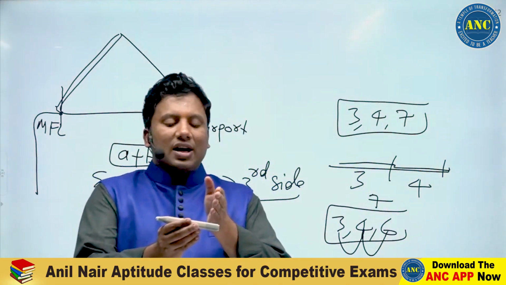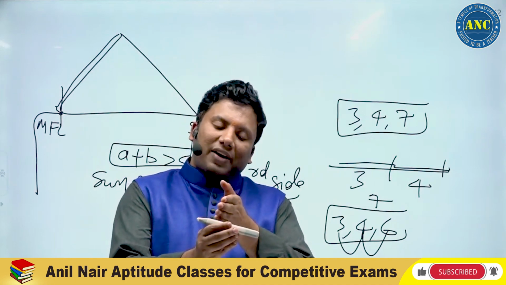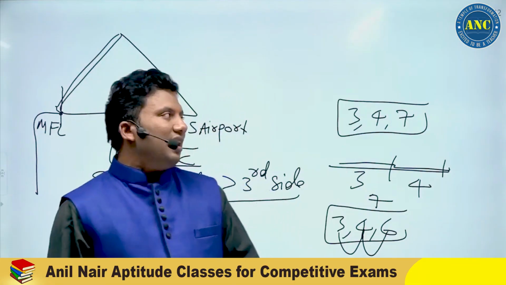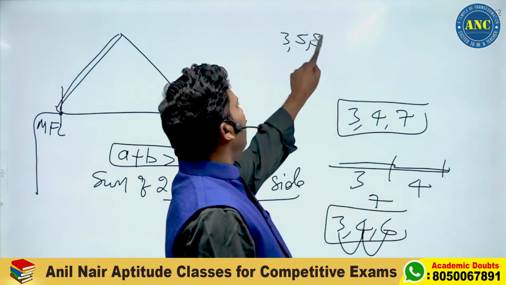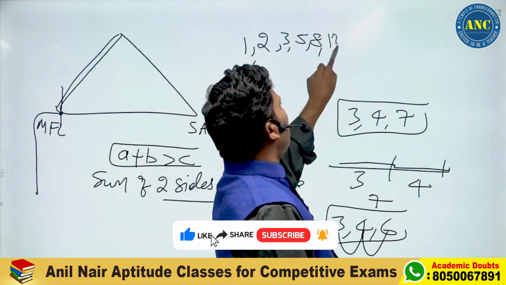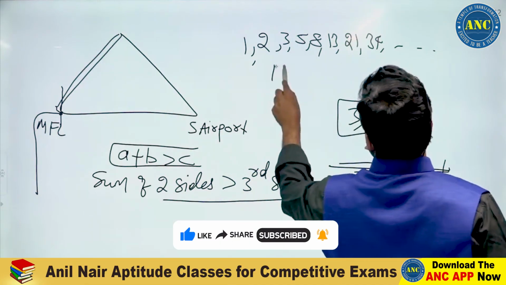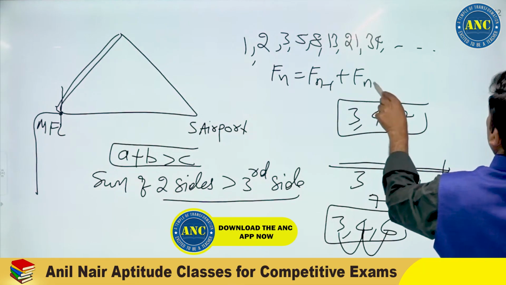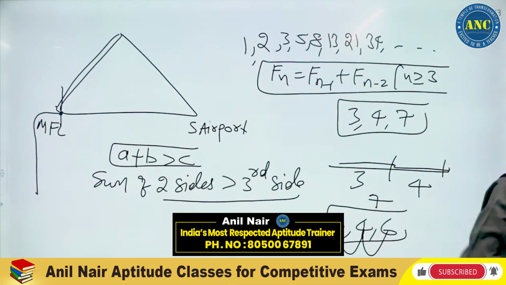If it is 3, if it is 4, and another one, if I take some other value, where the sum of two sides is less than the third value, what will we take? We will take the Fibonacci series. The Fibonacci series is a classical series where the sum of two sides will never form a triangle. What is Fibonacci? Fn equals Fn minus 1 plus Fn minus 2, for n greater than or equal to 3. This is the Fibonacci series.